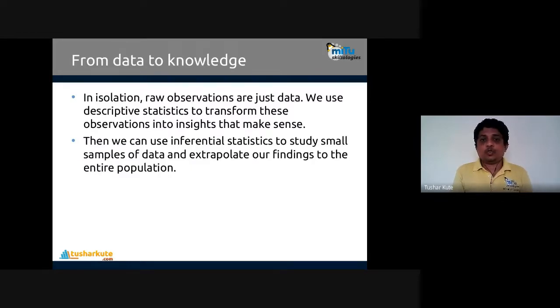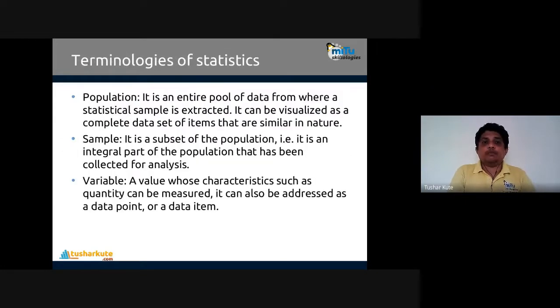In isolation, raw observations are just data. We use descriptive statistics to transform these observations into insights that make sense to us. Then we can use inferential statistics to study a small sample of data and extrapolate our findings to the entire population. That is the second step that can be applied. But before that, from data, we have to extract this specific knowledge.